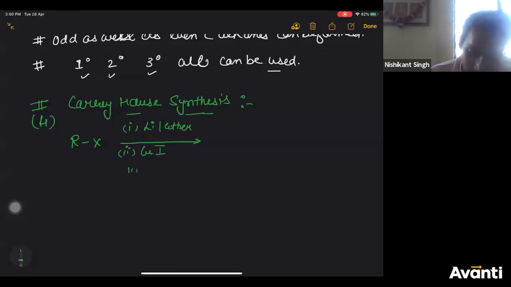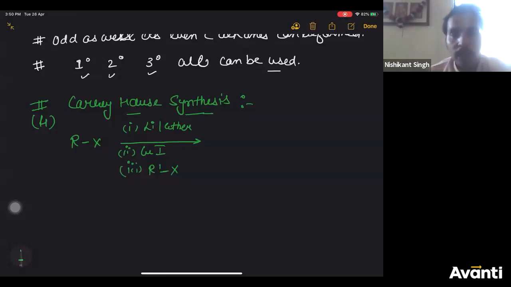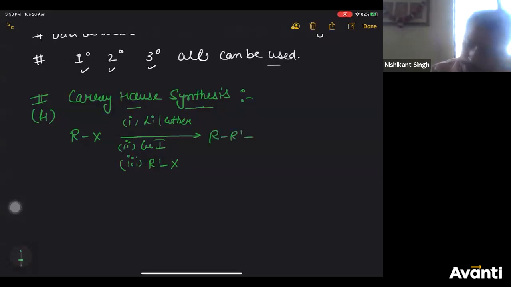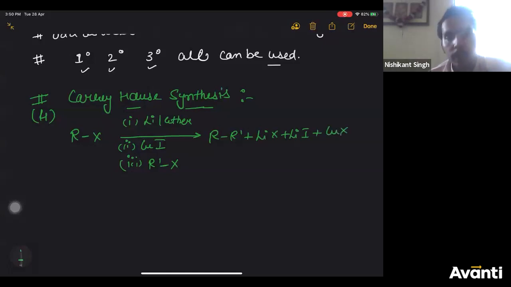Third reagent is R'-X. This follows a type of reaction called nucleophilic substitution reaction. We have not discussed nucleophilic substitution yet, but I'll try to explain the mechanism, don't worry. So you will get R-R' plus LiX plus LiI plus CuX.